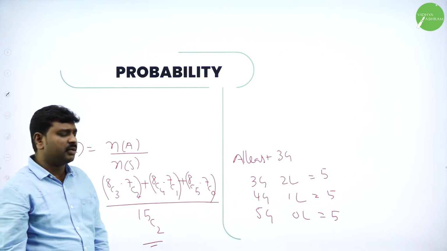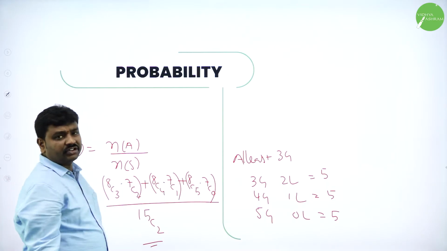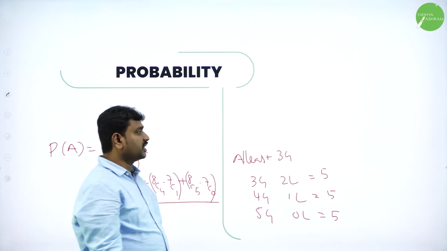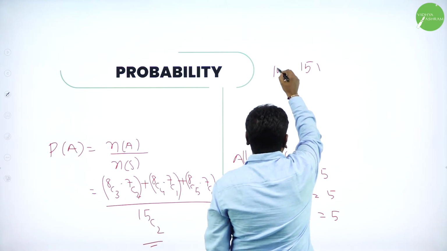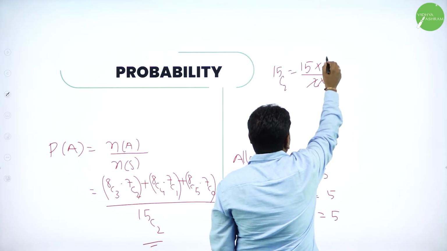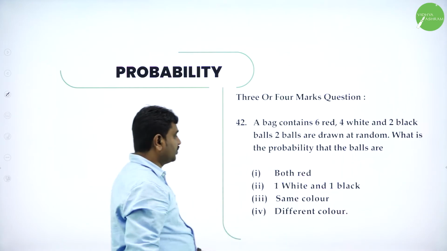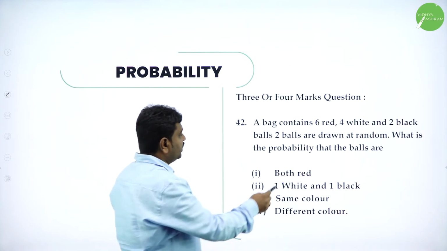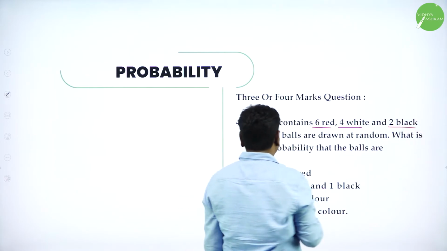What is probability? Favorable by total. So this many favorable terms are there out of the total 15C5. Out of 15 people, 5 people can be selected in 15C5. So further, I am repeating, use a calculator. How to calculate it? You know 15C2 is 15 into 14 divided by 2 into 1. 2 ones are 2, 2 sevens are 14. Again 15 into 7 you multiply, you will get the answer. That's it. Next.